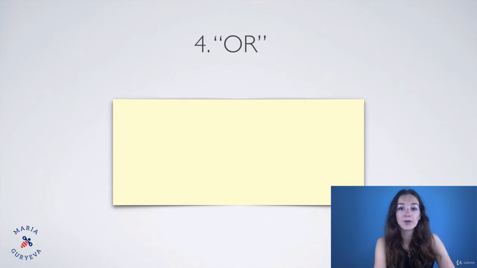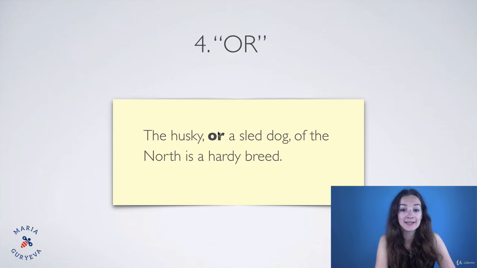The next one is "or." Sometimes we have a synonym of the word written after the word "or." For example, the husky, or a sled dog of the north, is a hardy breed. So here in commas after the word "or" we have the synonym of the husky. So we now know what is husky. It's a sled dog, right? So we have it here, after the word "or." Sometimes this is how you find the definition of the word, okay?